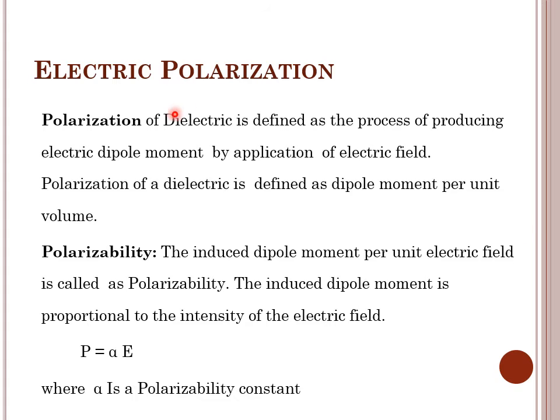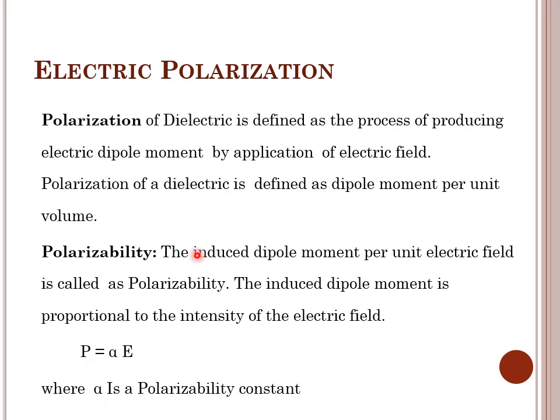The next important factor that is used to describe a dielectric material is electric polarization. Now, all the dielectric materials are having atoms, and these atoms possess a dipole moment. Each and every atom behaves as an electric dipole with a certain value of dipole moment. And hence, in case of a dielectric, you will find that there is certain net dipole moment present in the dielectric material. Polarization of a dielectric is always defined as the total dipole moment per unit volume.